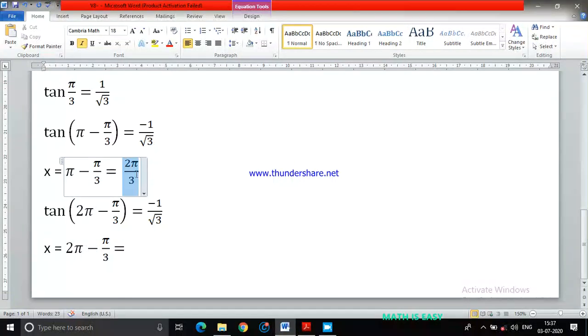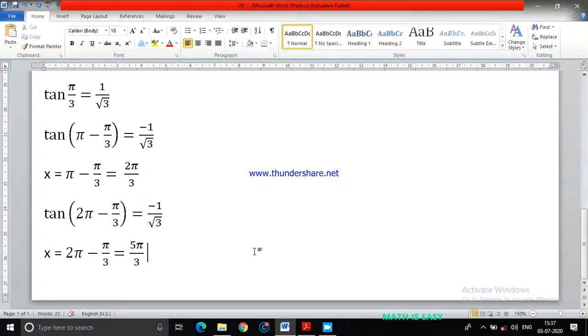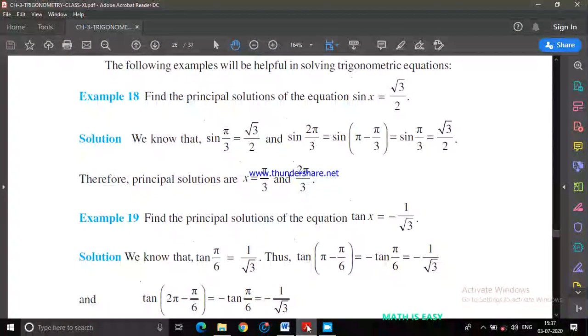Final answer is going to be 5 pi by 3. So let me write here 5 pi by 3. So the possible values of x, principal values of tan x equals minus 1 by root 3, is 2 pi by 3. This is one answer. And 5 pi by 3 is the second answer. These are the two answers of tan x equals minus 1 by root 3.